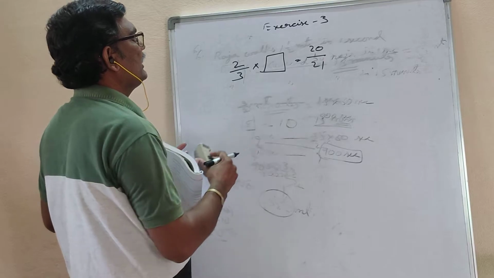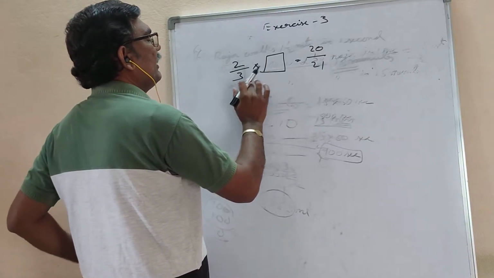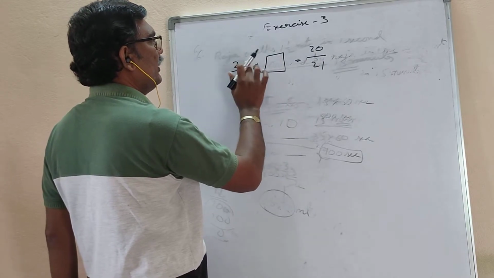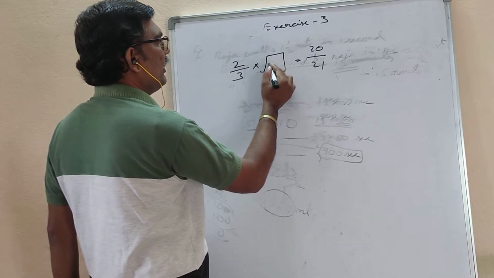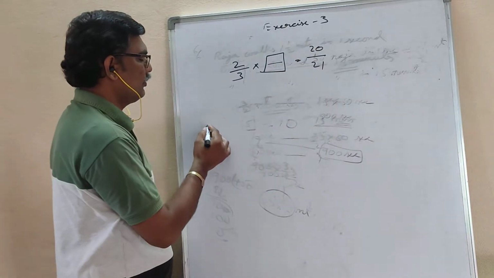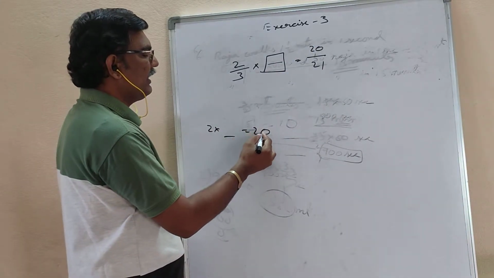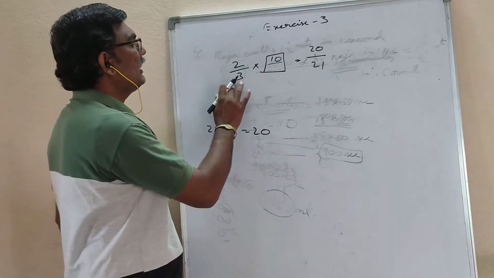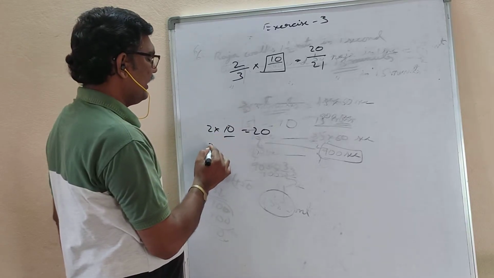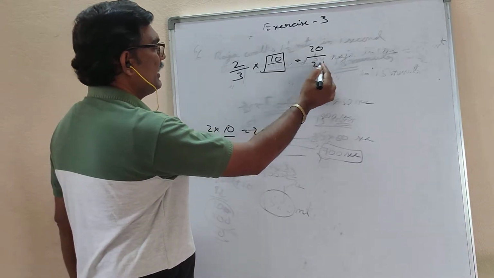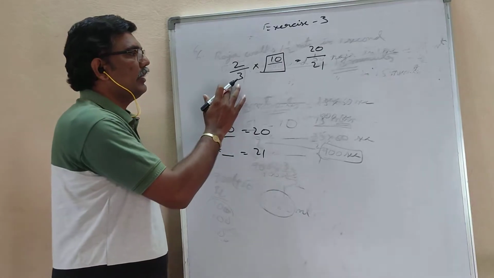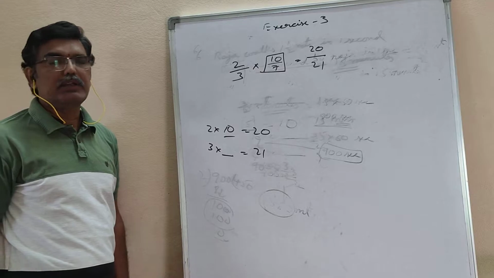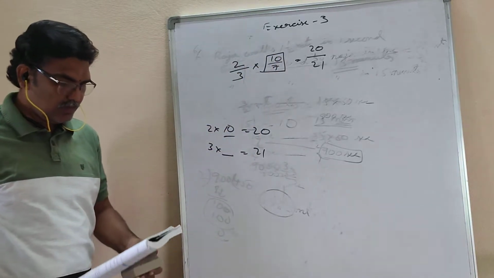Now I said 2 fractions, if they are multiplied, numerator into numerator. 2 into what numerator do you have to write to become 20? If you read the 2 table, 20 comes at 2 tens are 20. So in the numerator 10 should be there. Now 3 is there. You read the 3 table to get denominator as 21. 3 sevens are 21. So you have to fill the blank like that.